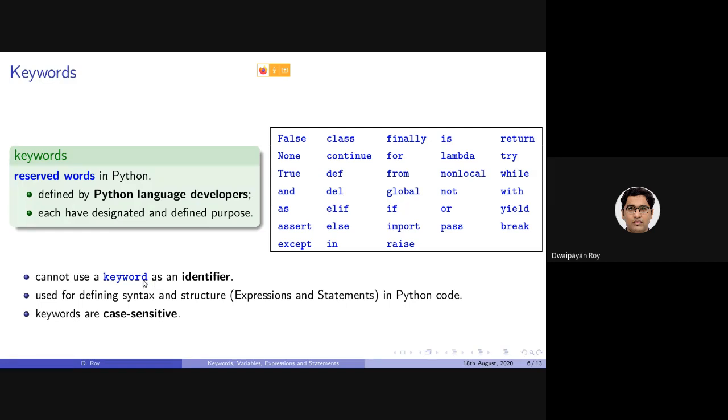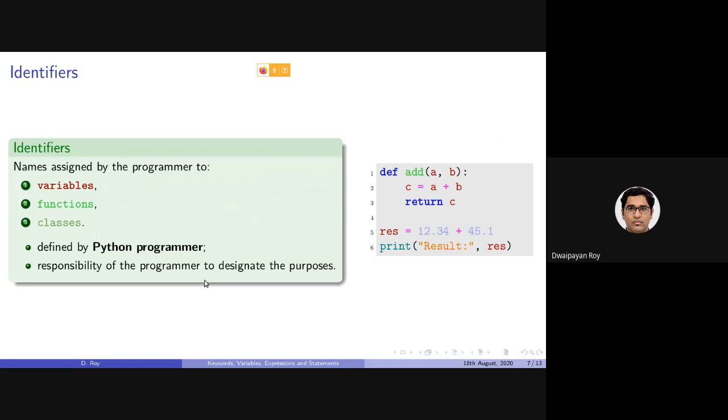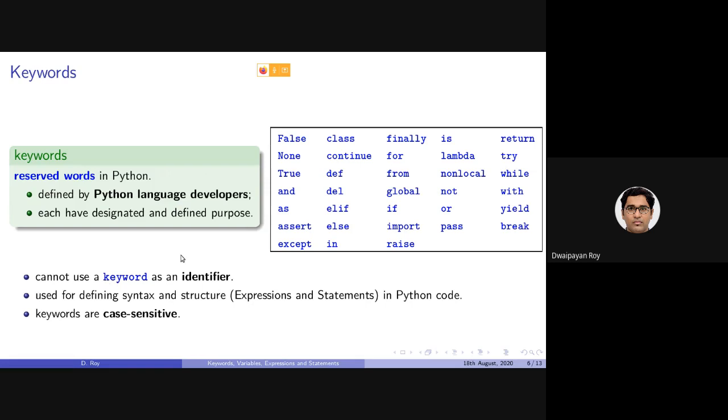As I have mentioned, a keyword such as these cannot be used as identifiers. Now, what is an identifier? Identifiers are basically the names assigned by the Python programmer, that is us. At present we are only Python programmers, not Python language developers. Of course, we can contribute to the Python community.